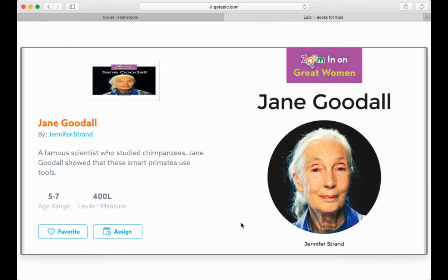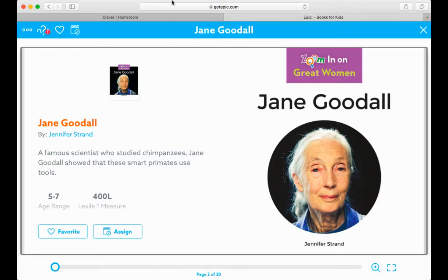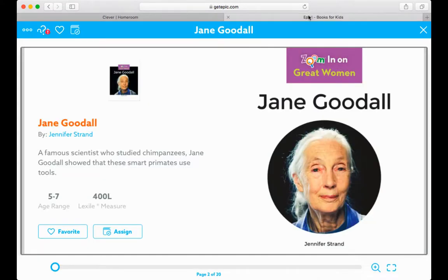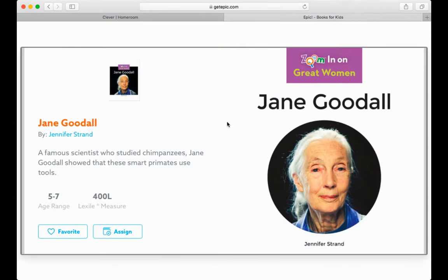So the book that I found today about Jane Goodall is actually an Epic book. Remember that if you are on Clever, you can scroll down to your additional digital learning resources, and you can see the icon that says Epic, and it has lots of fiction and nonfiction books for you to explore. Let's get started.